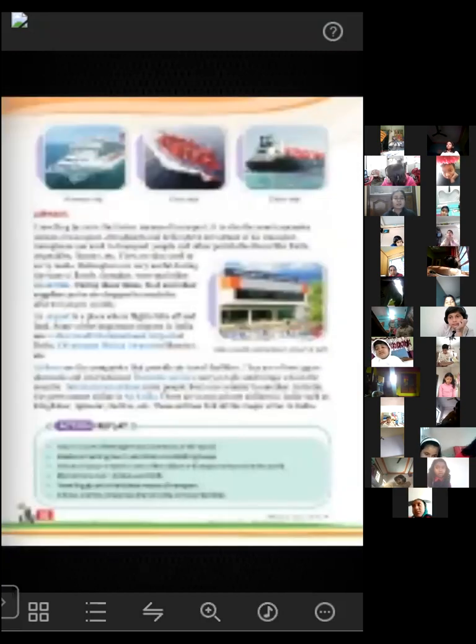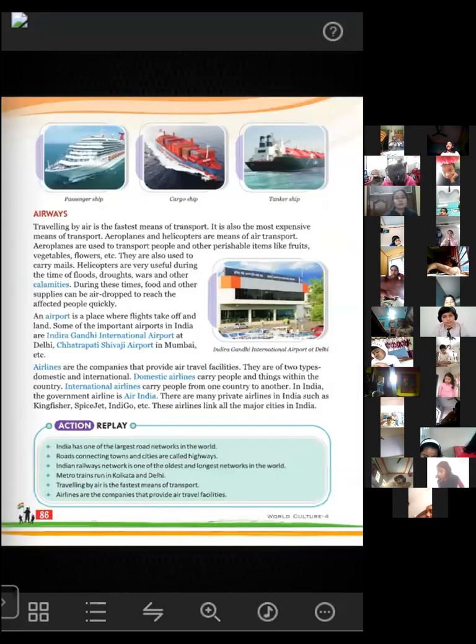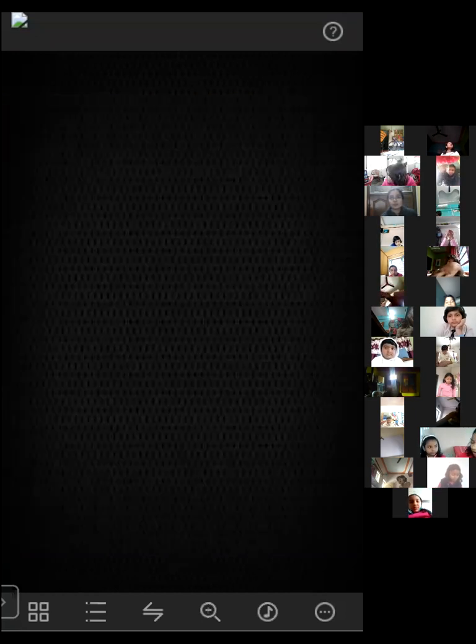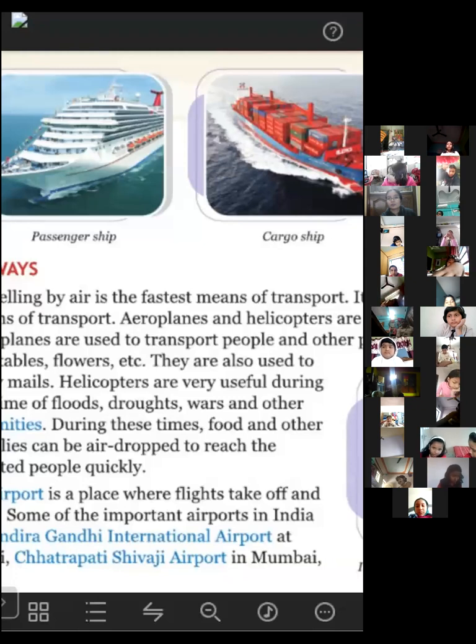So here, in the next page, go to page number 86. Here you can see the three different types of ships. The pictures are also given here. I'm just zooming this part so that you can see it. Can you see this one? Here it is, the three different types of ships.